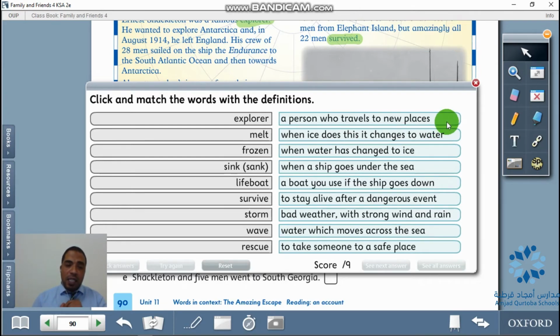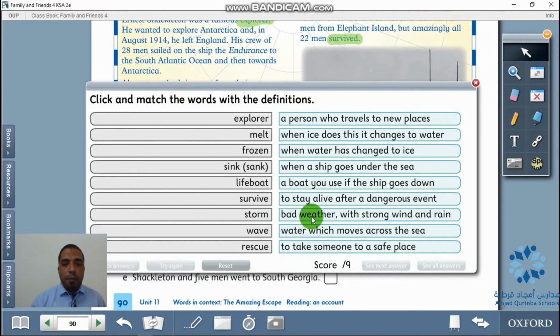First it was ice. Then it becomes what? It becomes water. Frozen. When water has changed to ice, we call it frozen. Sink or sank. When a ship goes under the sea, like the Titanic. Lifeboat, a boat you use if the ship goes down. Survive, to stay alive after a dangerous event.